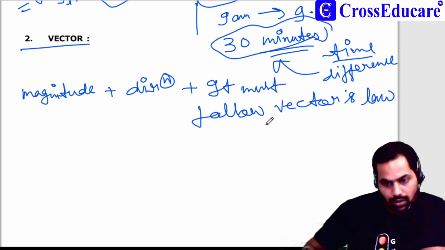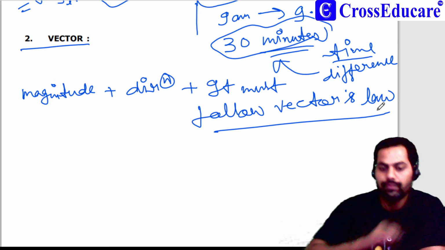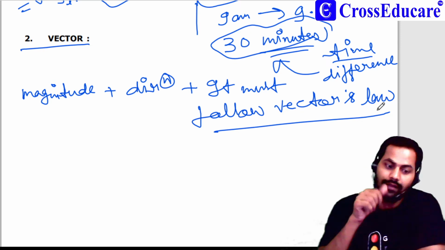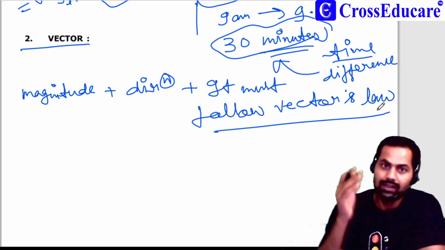Only those physical quantities are known as vector quantities which have magnitude, direction and follow vector's law.